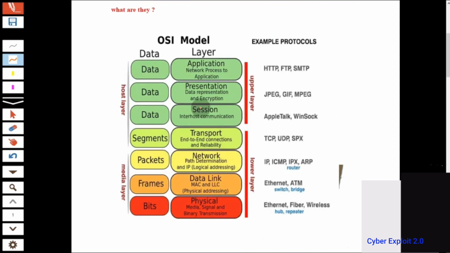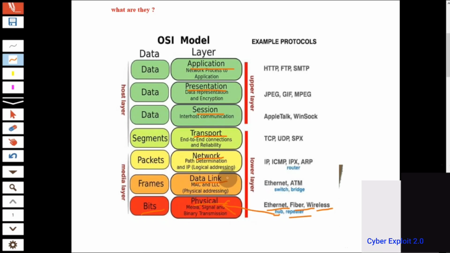First, we learn which layers are in the OSI model. First is the physical layer, second is the data link layer, third is the network layer, fourth is the transport layer, fifth is the session layer, sixth is the presentation layer, and last, seventh, is the application layer. The physical layer is used for bit transmission and uses Ethernet, fiber and wireless protocols. In the hardware part, it works with hubs and repeaters, which means hubs and repeaters are connected with the OSI physical layer.